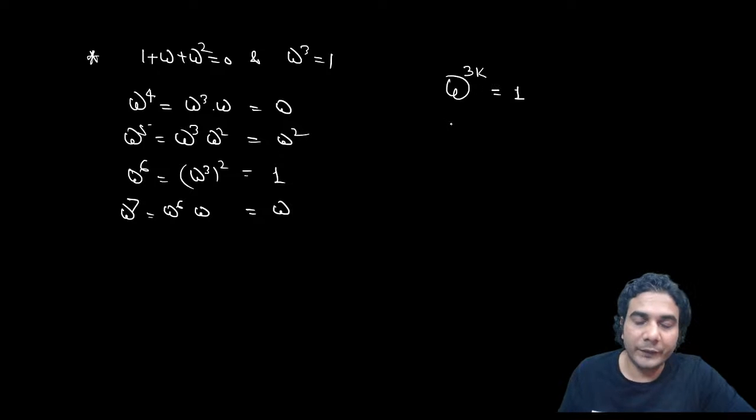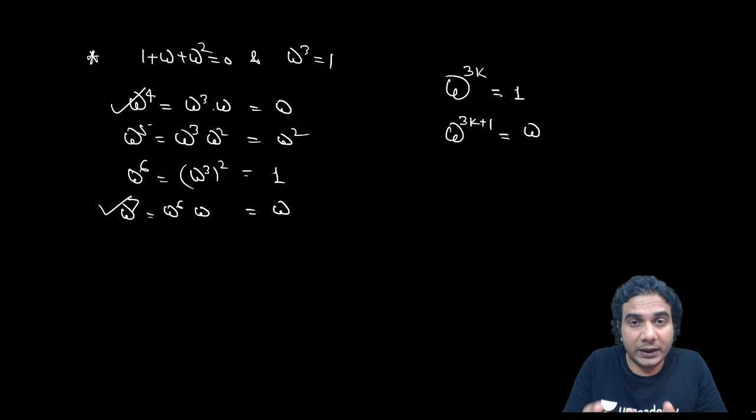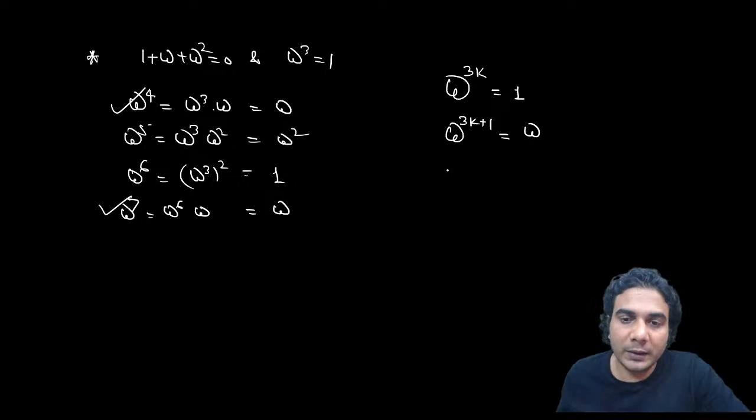If you have omega raised to 3k plus 1, meaning the remainder is 1 when divided by 3, like 4 or 7, the answer is omega, because omega raised to 3k is 1 and omega remains. Similarly, omega raised to 3k plus 2 is omega square.